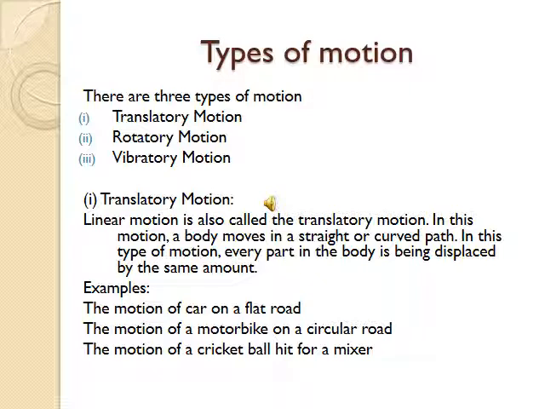Linear motion is also called translatory motion. In this motion, a body moves in a straight or a curved path. In this type of motion, every part of the body is displaced by the same amount. For example, the motion of a car on a flat road, the motion of a motorbike on a circular track, and the motion of a cricket ball hit for a sixer.